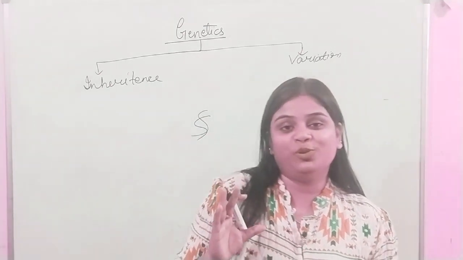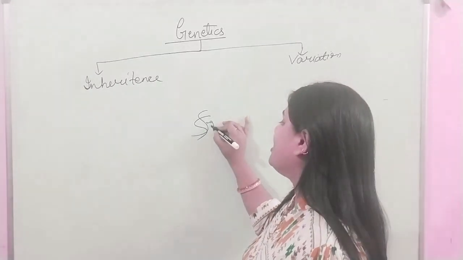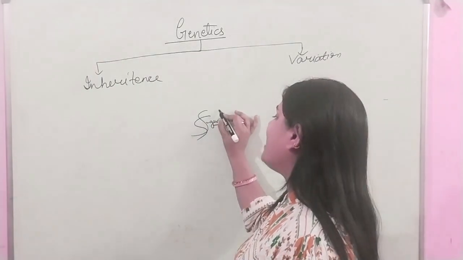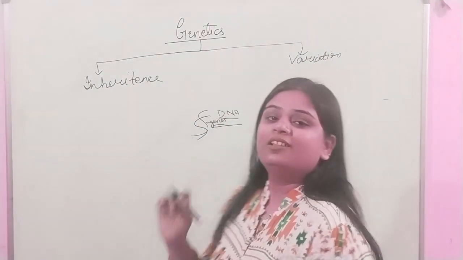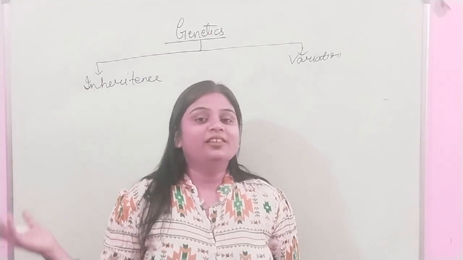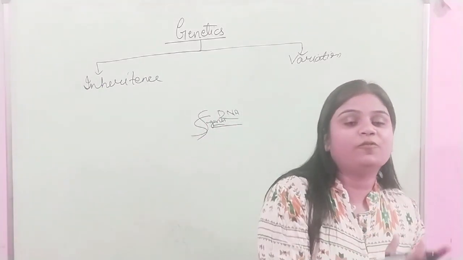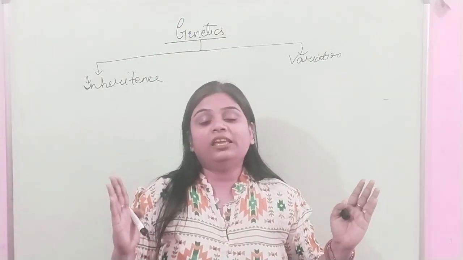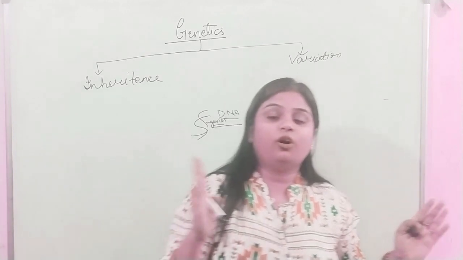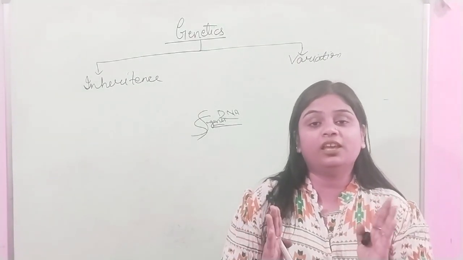In that DNA and chromosome, genes are present, and they determine whether the progeny is male or female, and what is transferred from father and mother, because the father's gamete also contains DNA, and the mother's gamete also contains DNA.